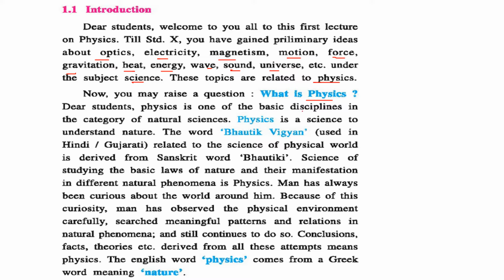Physics is one of the basic disciplines in the category of natural sciences. Physics is a science to understand nature, and the word bhautik vigyan, normally used in Hindi and Gujarati, is related to the science of the physical world, and it is derived from the Sanskrit word bhautiki. So the science of knowing, understanding, and studying the basic laws of nature and their effects or manifestation in different natural phenomena is physics.